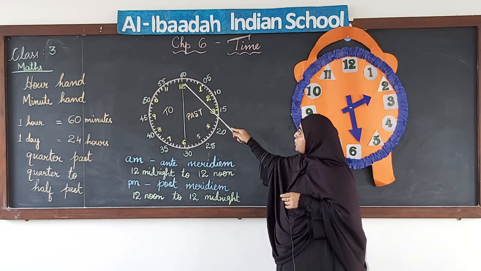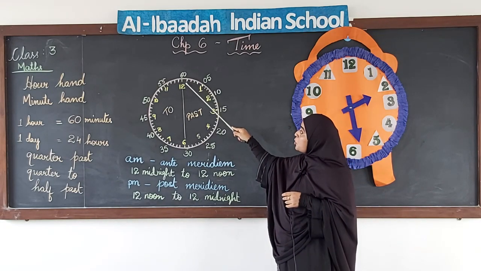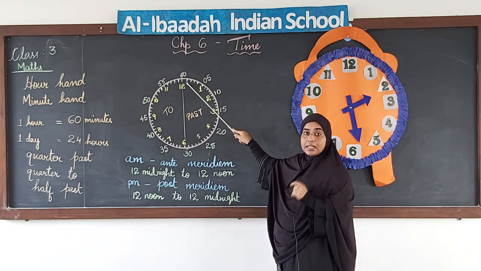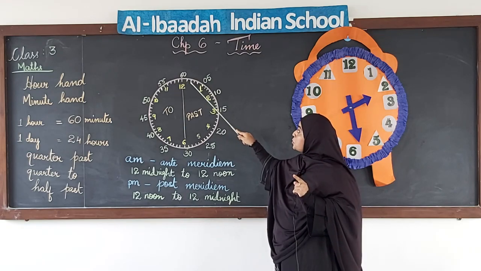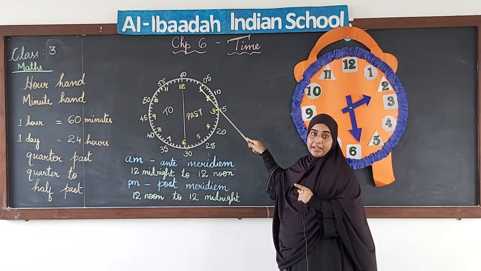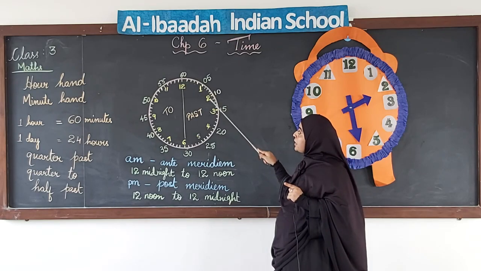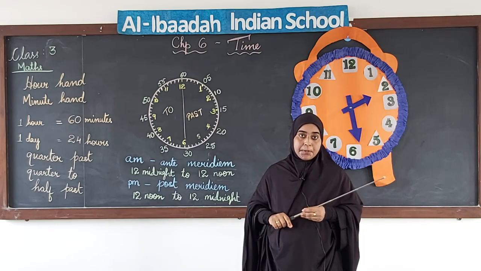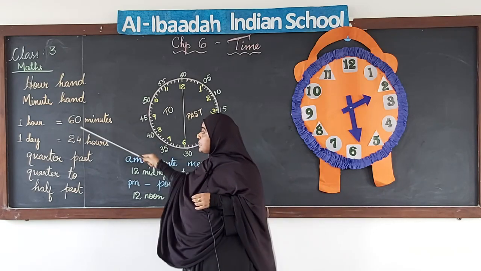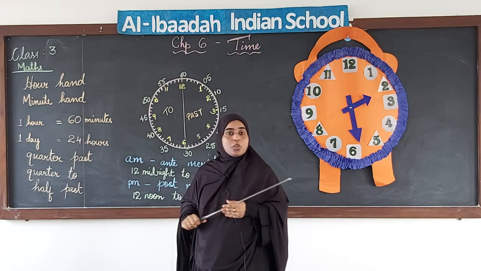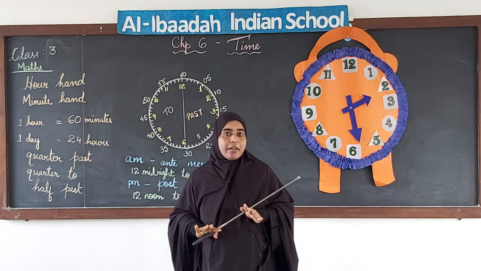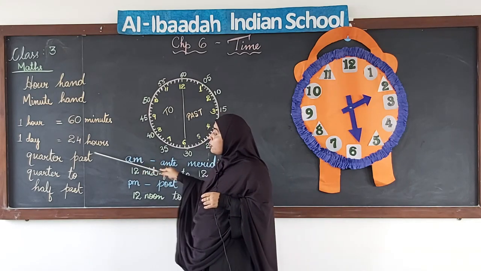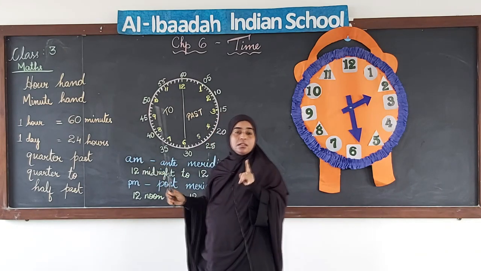Now, you can see here between the two numbers, we have small lines. These are the minutes. Each line tells us it is 1 minute, 1, 2, 3, 4, then comes 5. Understood? So, between every two numbers there are 5 intervals, that is 5 minutes. Fine. So, 1 hour means 60 minutes. So, in one day, how many hours do we have? How many hours are there in one day? There are 24 hours in one day.